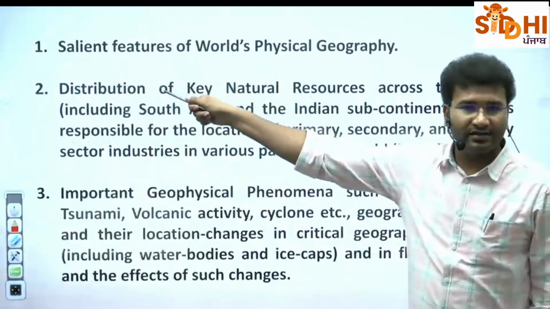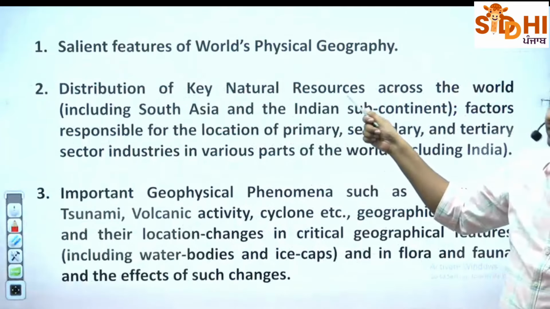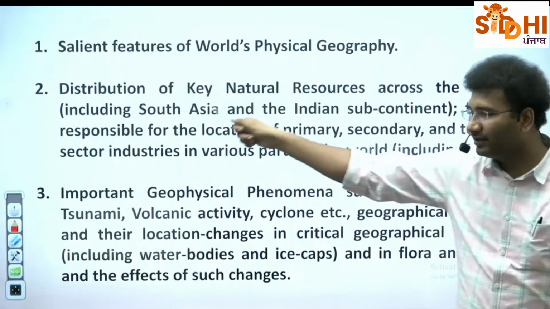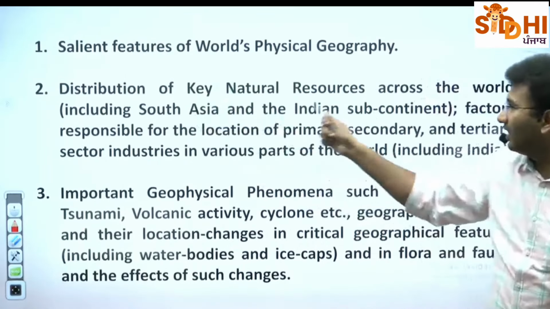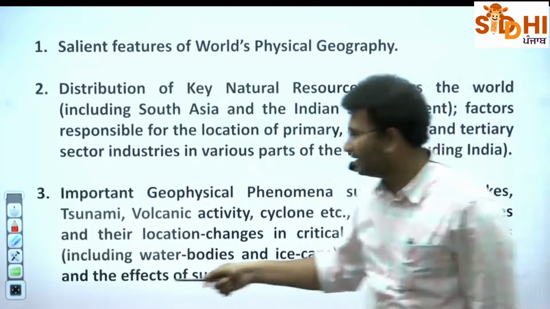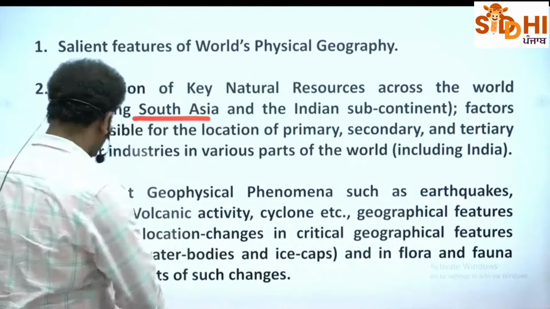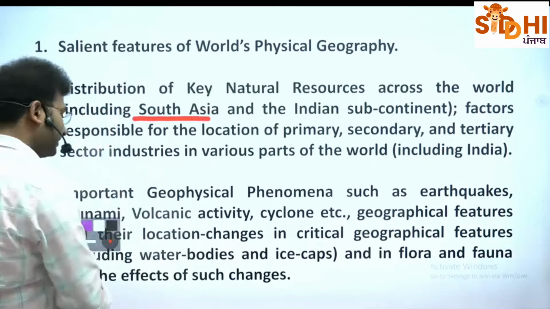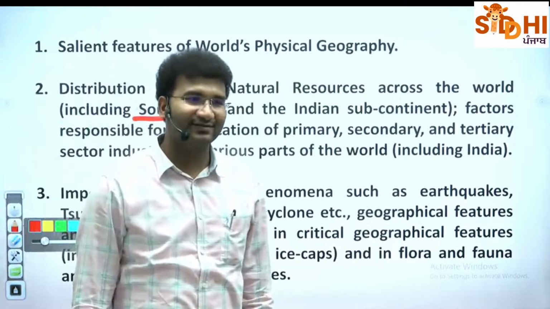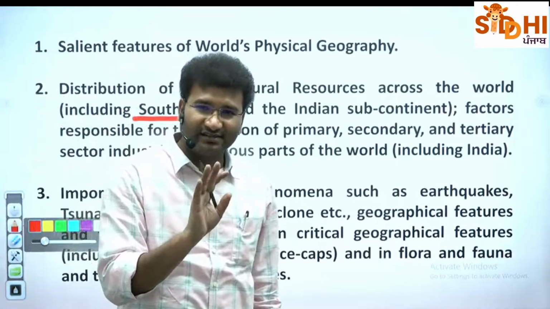This line: Distribution of key natural resources across the world, including South Asia and the Indian subcontinent. It is saying including South Asia. What is this South Asia? What is South Asia? South Asia in simple terms is SAARC.